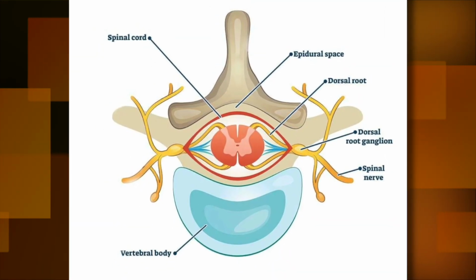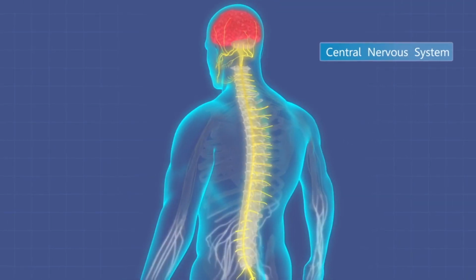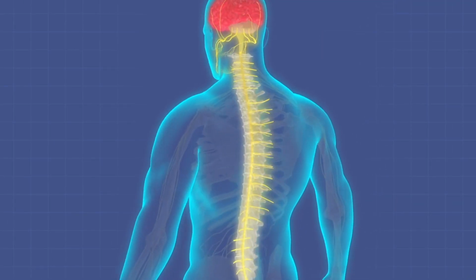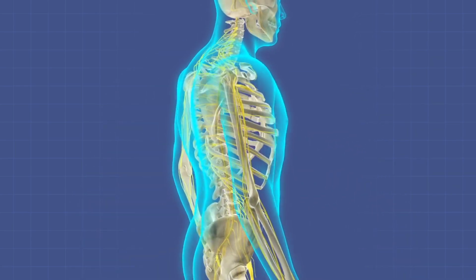Dorsal root ganglia, DRG. Cell bodies of nociceptors. Nociceptor cell bodies are located in clusters called dorsal root ganglia, situated along the spinal cord. These ganglia serve as relay stations for pain signals entering the spinal cord.